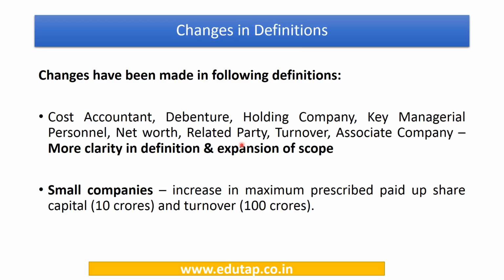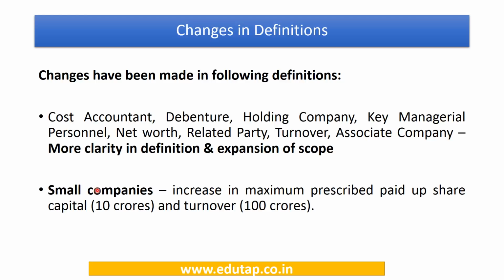So there have been some fine-tuning in the definitions of a cost accountant, debentures, these are kind of debt or loan for the company, holding company, key managerial personnel, which as the name suggests includes the directors or the managers of the company, net worth, related parties of a company, turnover, which is the sales or the gross receipts of the company, and associate company. This has been done to bring more clarity in their definition and expand their scope.